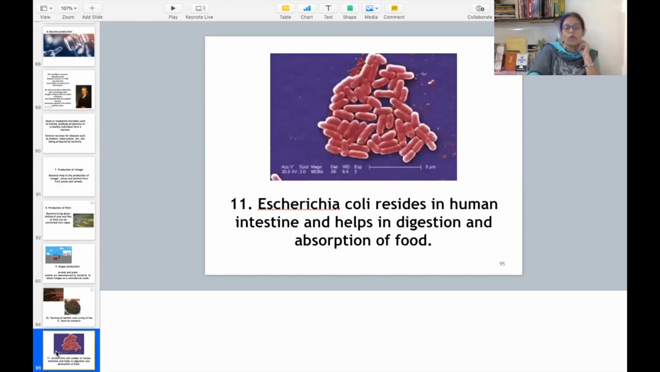Then E. coli bacteria, this is the name of bacteria, Escherichia coli. It resides in the human intestine. हमारी intestine के अंदर रहता है. Intestine, you know, part of the digestive system, and it helps in the digestion and absorption of food. ये जो bacteria है, ये हमारे अंदर, it helps in our digestion and absorption of the food.